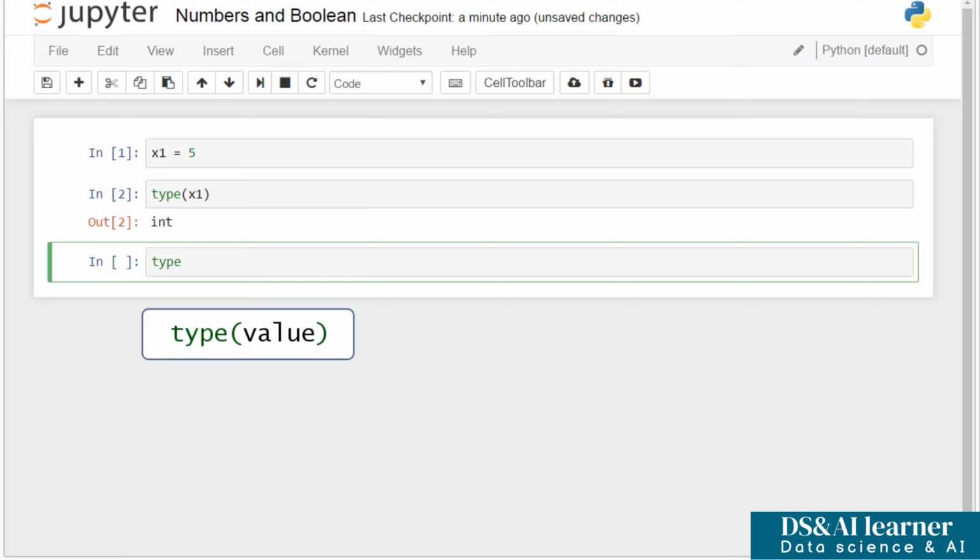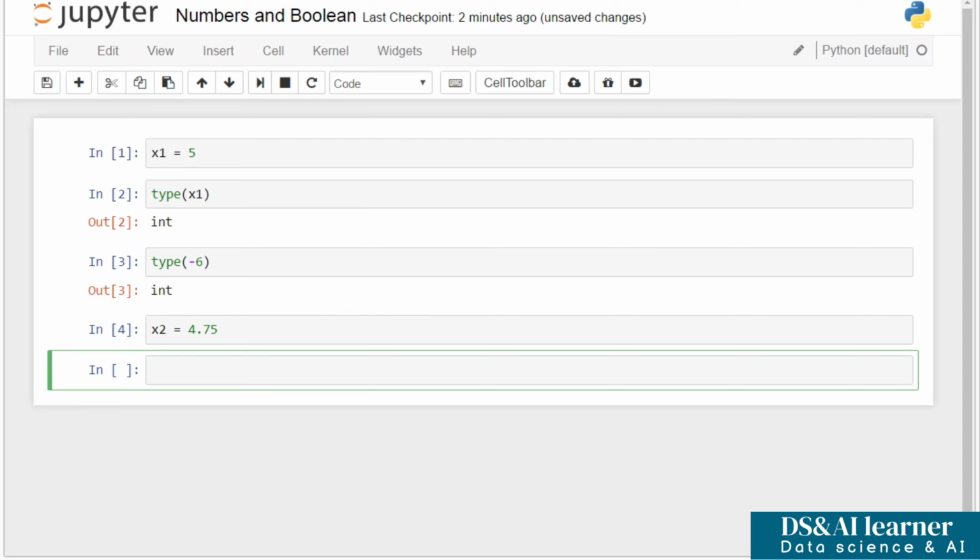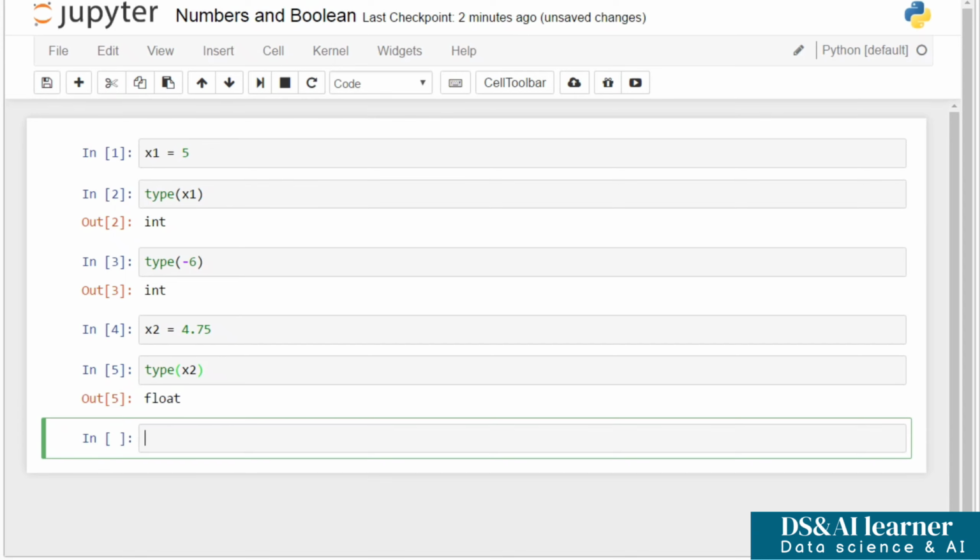For instance, if I write type, open parentheses, -6, close parentheses, Python will correctly point out that -6 is an integer. Good. Now, let's assign the value of 4.75 to a new variable, x2. I would like to check its type. Hence, I will use the type function again. This is a float. Great!